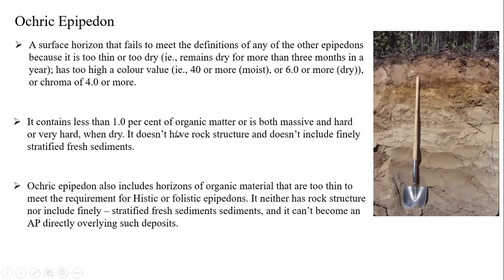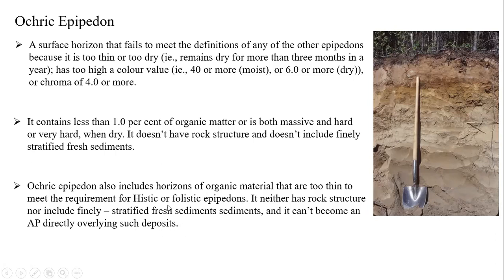Whereas the ochric epipedon includes horizons of organic material that are too thin to meet the requirements of the histic and folistic epipedons. It also has some organic material, students, but it is very thin. That's why it is unable to fulfill the characteristics of the histic and folistic epipedon. It neither has a rock structure nor includes finely stratified fresh sediment. And it can't become an Ap directly over such deposits.